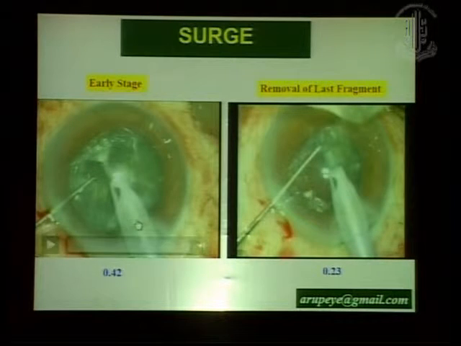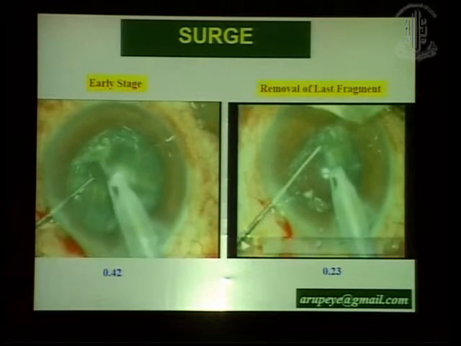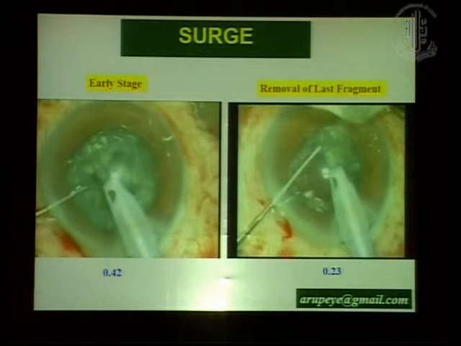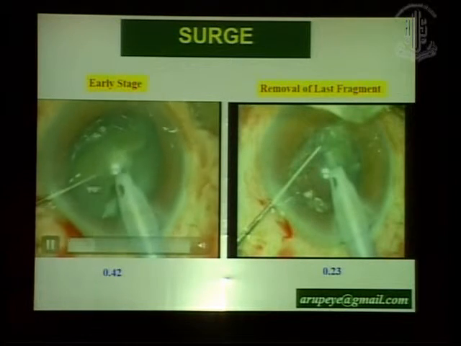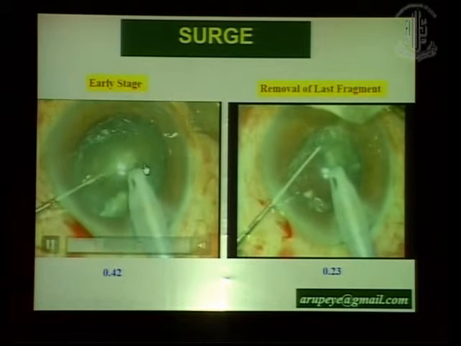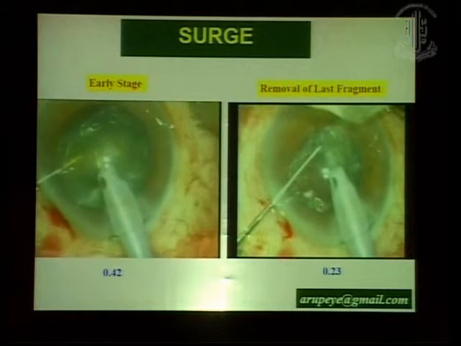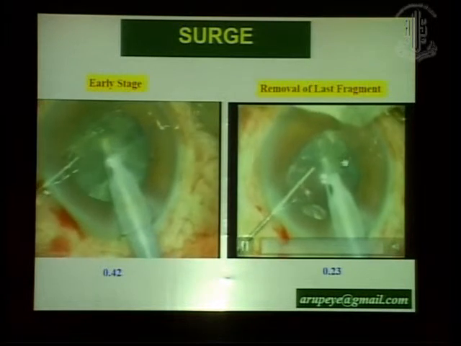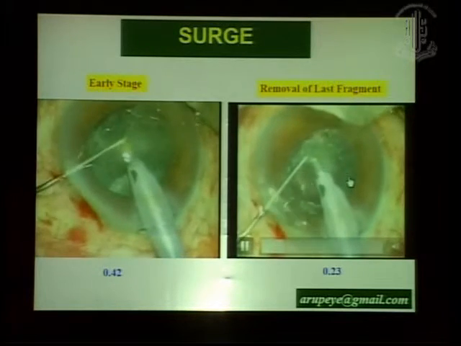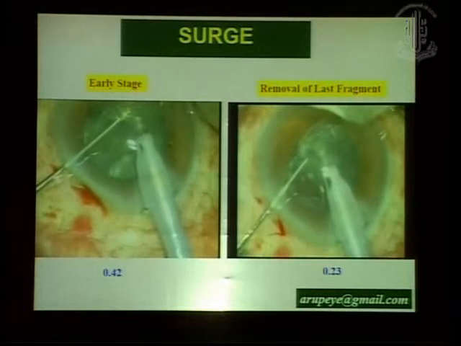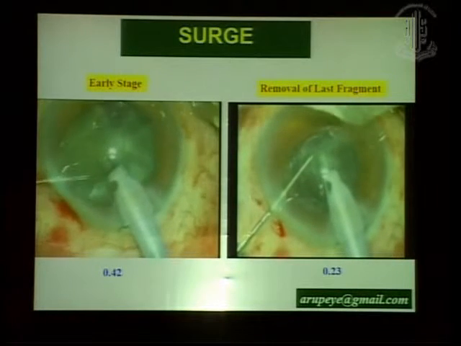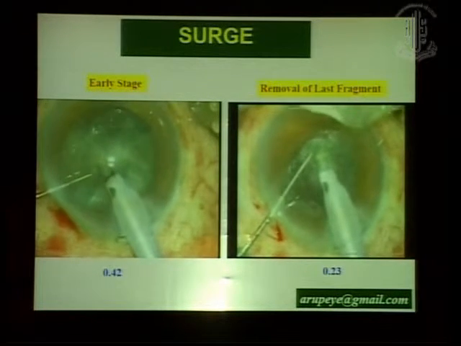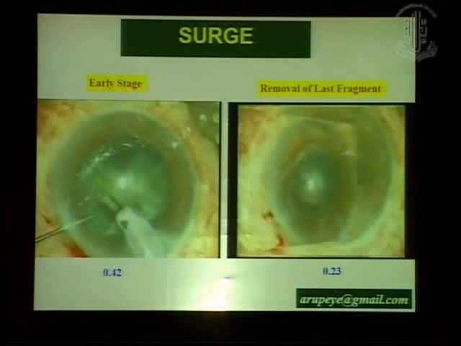Another problem that you encounter towards the final stages is the surge. These are all silicon oil filled eyes, and the silicon oil always has a tendency to push the capsule forwards. But in this situation, I'm not really worried because there is a lot of lens material between the phaco handpiece and the posterior capsule, so surge should not give us a problem. The problem arises when you're removing the last piece. As you try to remove the last piece, the occlusion breaks and there will be surge, whatever the vacuum you have set up. So in the initial stages, I would recommend that you use OVD and viscoexpression of the nuclear material, the last nuclear base, from the anterior chamber, as has been done here.